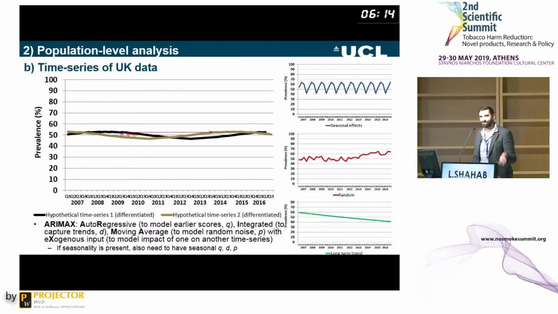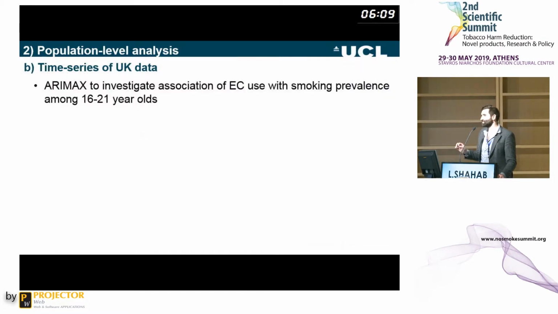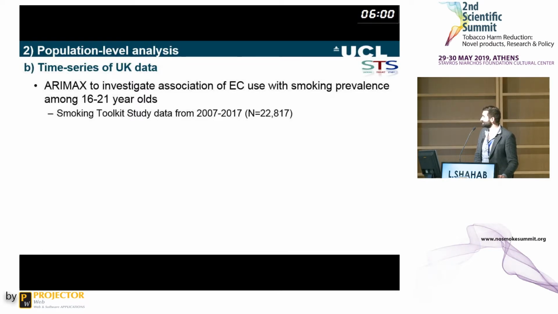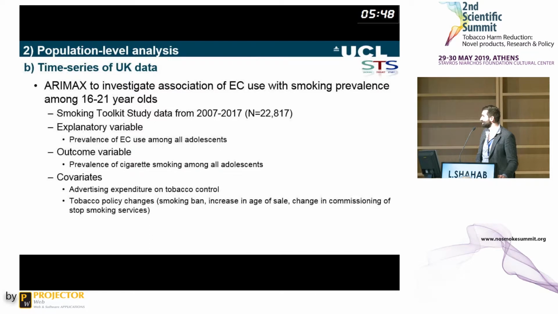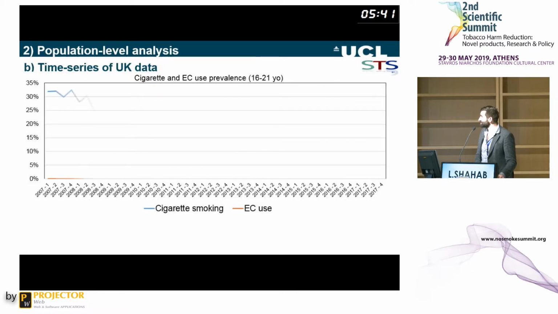And so here I present data from a method called ARIMAX to look at the association between e-cigarette use in the UK in 16 to 21-year-olds and smoking prevalence, to see if there's an association across time. These data come from the Smoking Toolkit Study. We look at data across a decade, about 22,000 participants. The explanatory variable here is the prevalence of e-cigarette use among all adolescents, and the outcome variable is the prevalence of cigarette smoking among all adolescents. We also included covariates that we know influence smoking rates. And these are the data for this time period.